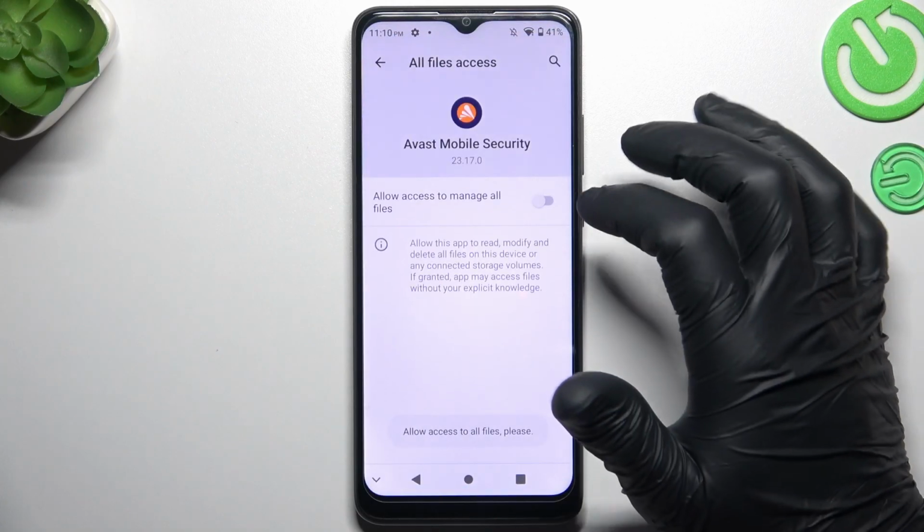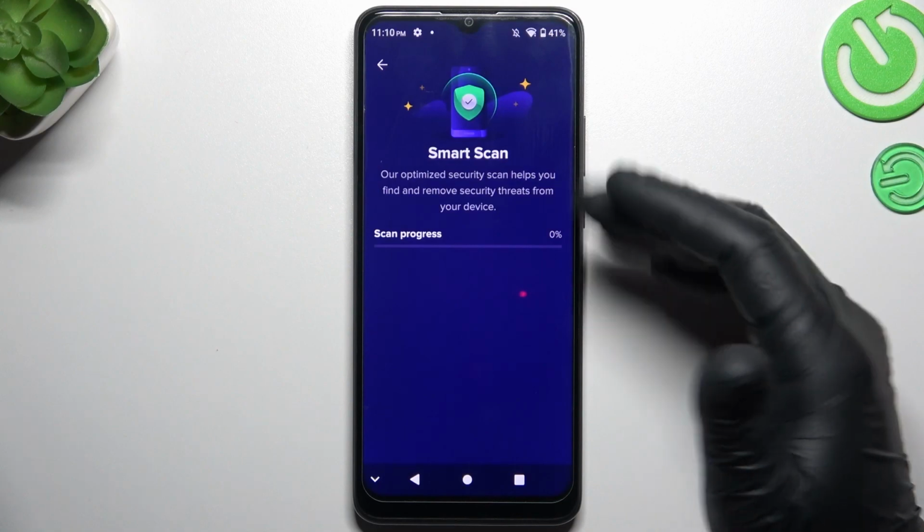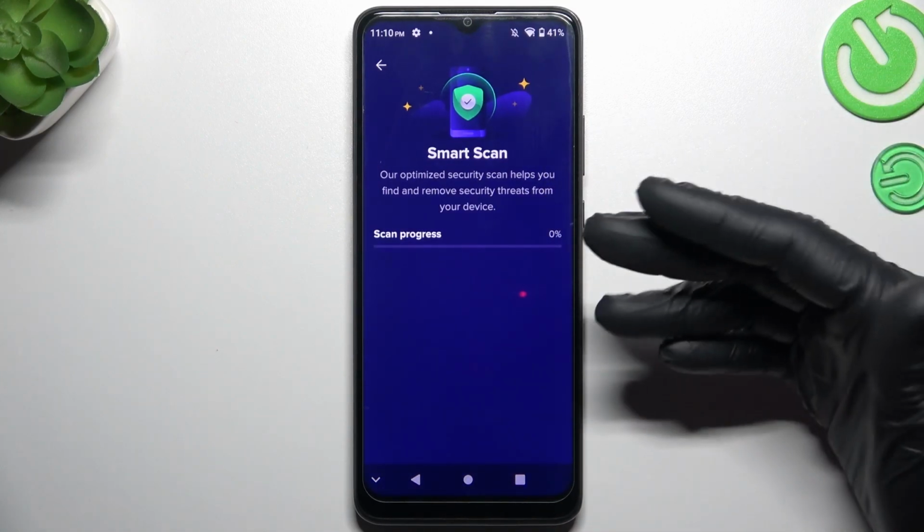Then tap on the OK, and now we have to add a permission to the files. Then go back to the app, the scan started, and after the scanning process, all of the unwanted software should be removed from your phone.